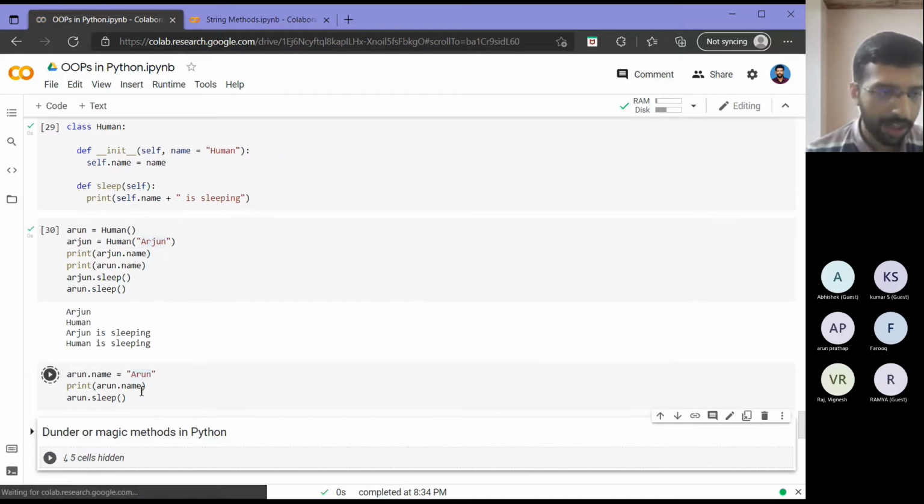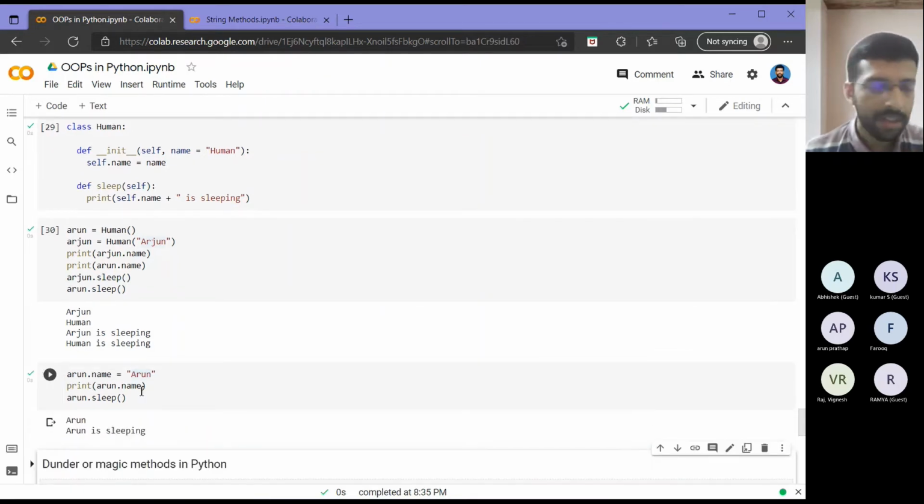Then if I try to print Arun.sleep, okay, now our first objective is done, right? So I can create n objects of type human, whatever be the n, and I can assign whatever name I want to that, and I can call a method called sleep. That will give a printout that that person is sleeping.